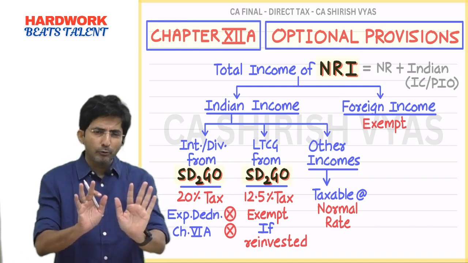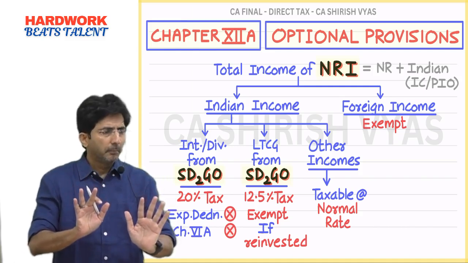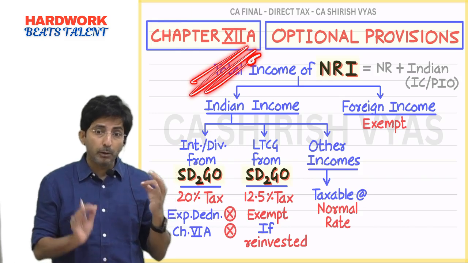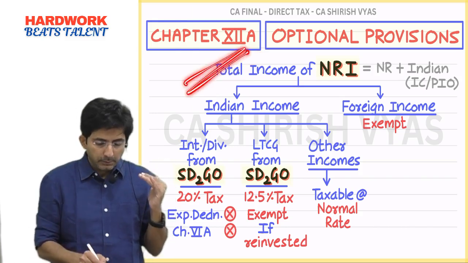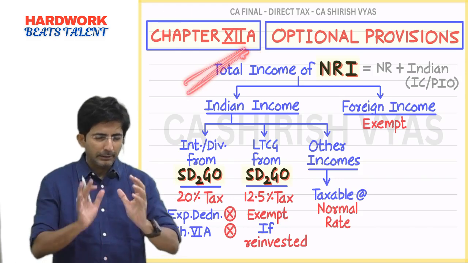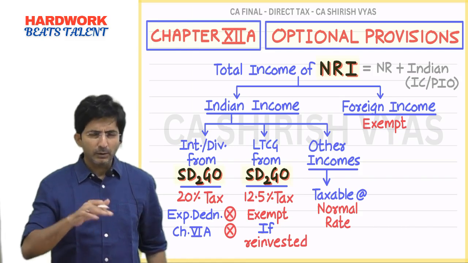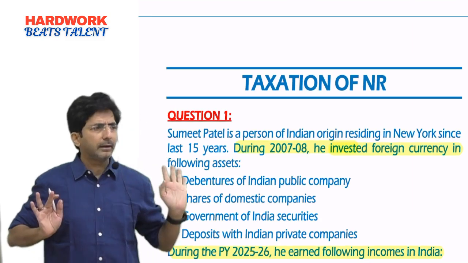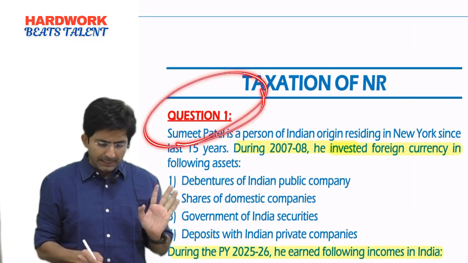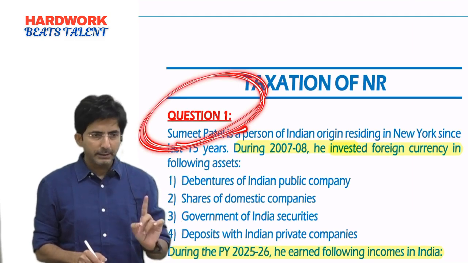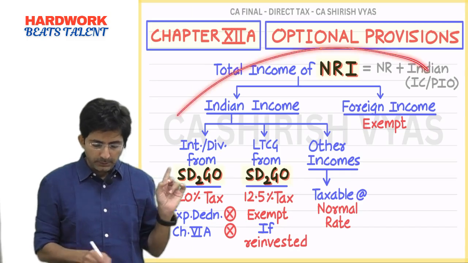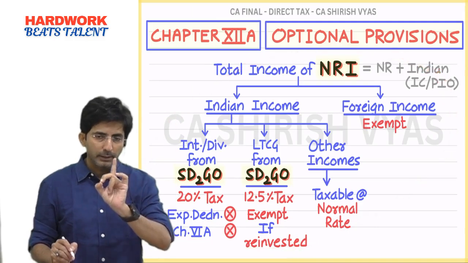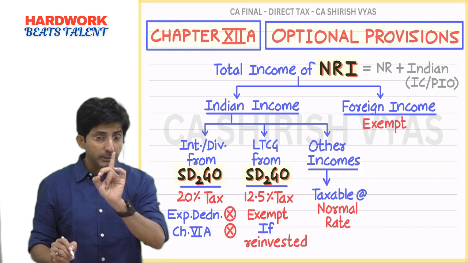One question you try, I know your trying will be a little bit haphazard. But after that, once again, I will allot one question of chapter 12A. That time you will be able to successfully do it. Because this homework question which I am giving is a little bit method driven. Anyway, what that method is and all, I will discuss in the next lecture. First you do one thing, try independently. Because see, getting the answer is not rocket science. Because see, once you know these provisions, this chart of SADCO, interest, dividend, you know the full form of SADCO is clear in your mind. Because sometimes they test based on the SADCO full form.